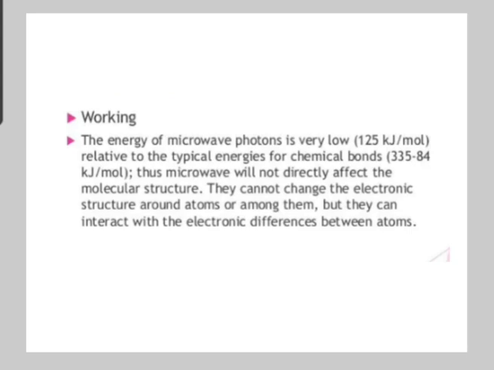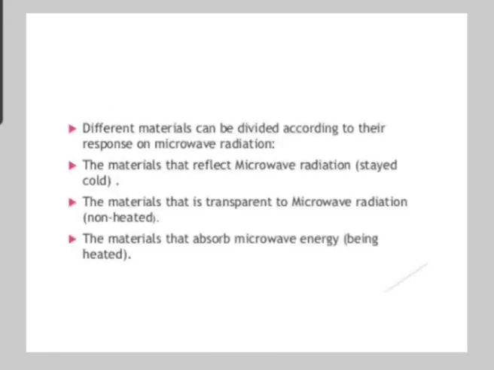The energy of microwave photons is very low, which is 125 kilojoule per mole. It is relative to the typical energy for a chemical bond. Thus, microwaves will not directly affect the molecular structure. They cannot change the electronic structure around atoms or among them, but they can interact with the electronic differences between atoms. So different materials can be divided according to their response to microwave radiation.